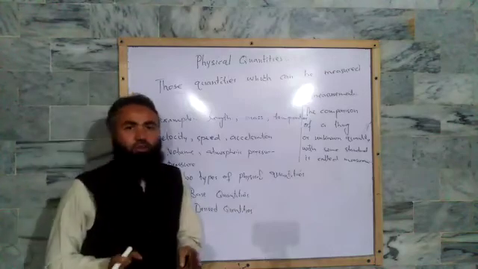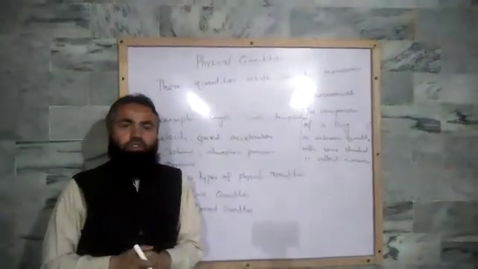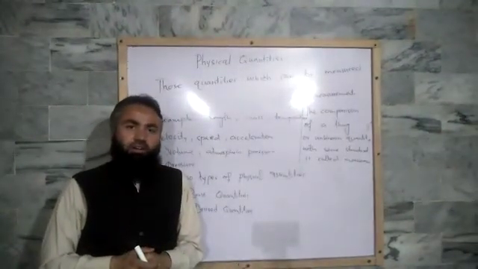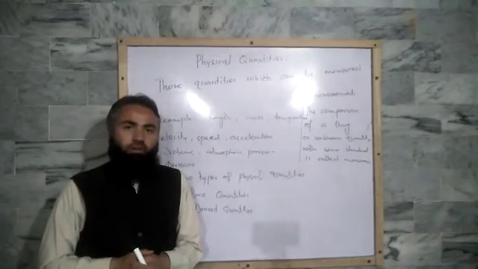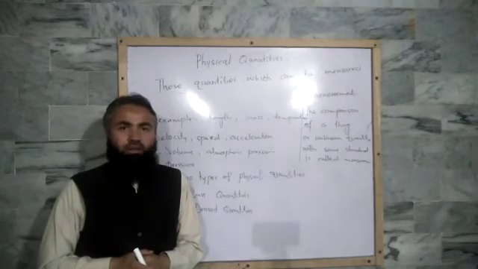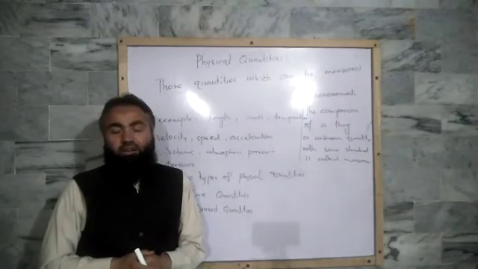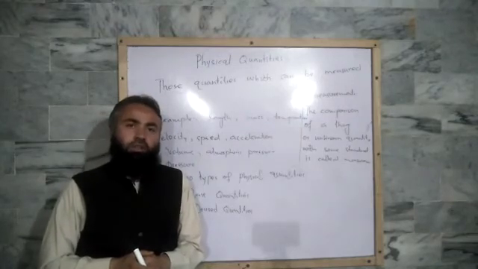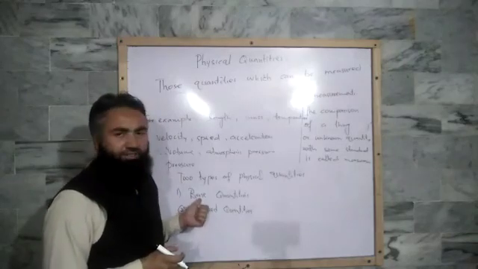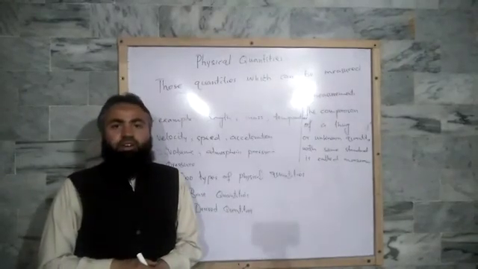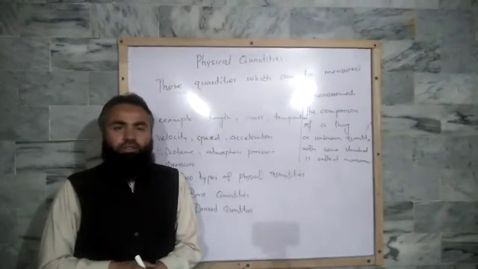What are physical quantities? Those quantities which can be measured are called physical quantities. As I told you, temperature, volume, length, mass, these all are physical quantities. And there are two main types of physical quantities: base physical quantities and derived physical quantities.